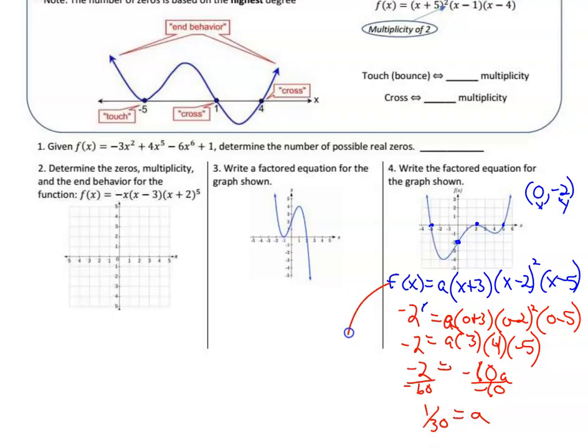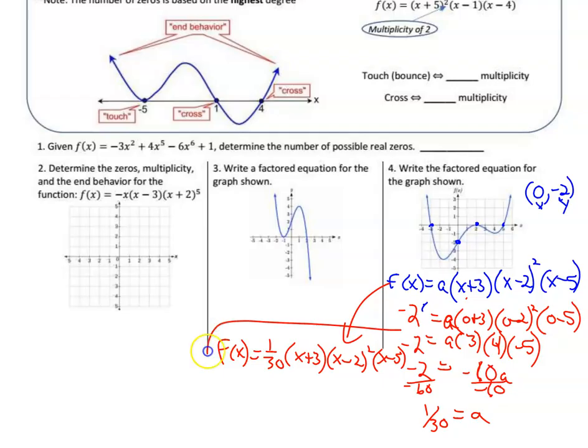So that means this function in factored form would be f of x equals, we now know what a is, it's 1/30th. And then we'd have x plus 3 and (x minus 2) squared. And lastly, x minus 5. And there would be the factored version of that. I do not believe we want to multiply it out. I'll double check. We did not multiply it out, so we're done with the front side. So let's go on to the back side.